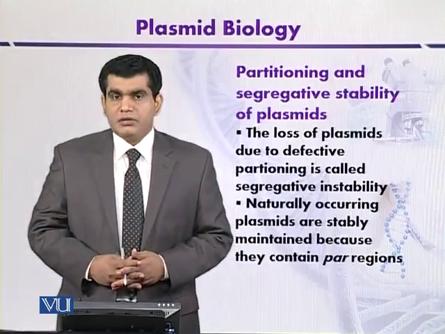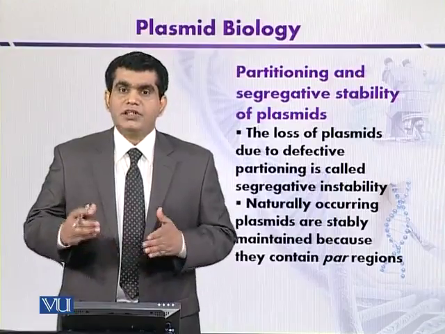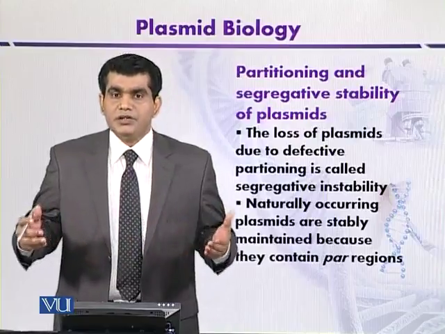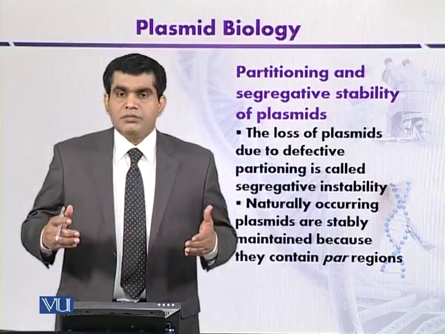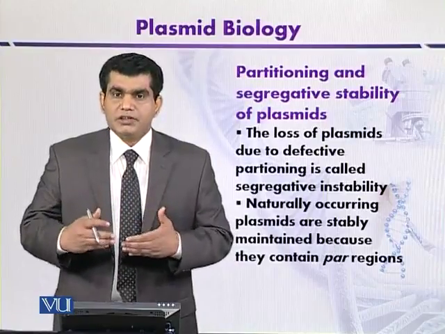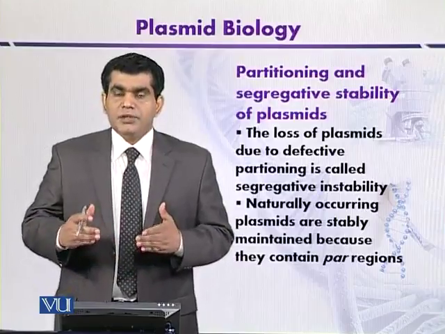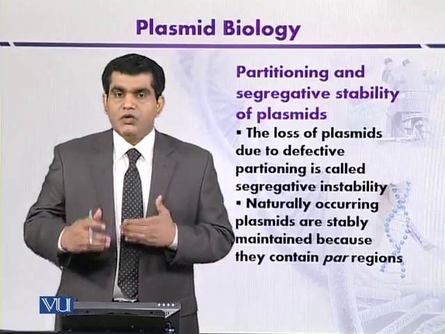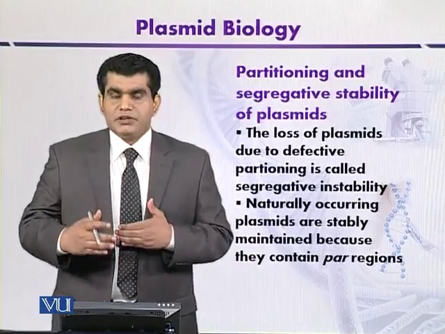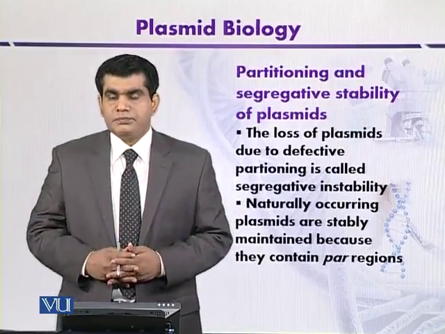For example, the plasmid pBR322 is a derivative of ColE1, and if the PAR region is not introduced, then pBR322 will be lost with subsequent cell division. Although pBR322 is a high copy number plasmid, subsequent cell division results in its loss because there is no PAR region.